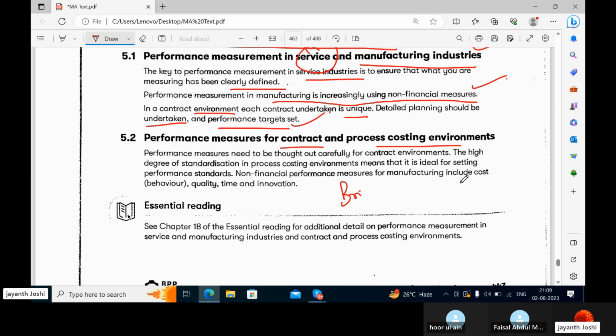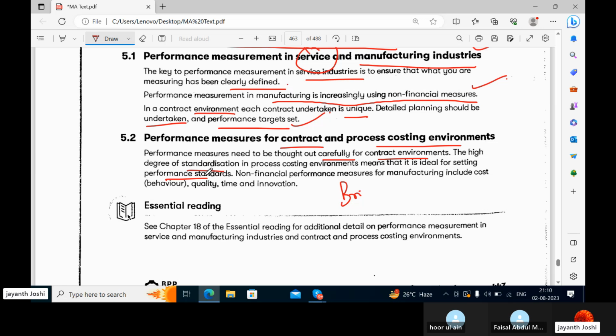They give all the material, and you use your facility. You are not the one who discovered that vaccine, you are just doing contract manufacturing. So performance measures need to be thought out carefully for contract environments. The high degree of standardization in process costing environments means that it is ideal for setting performance standards.